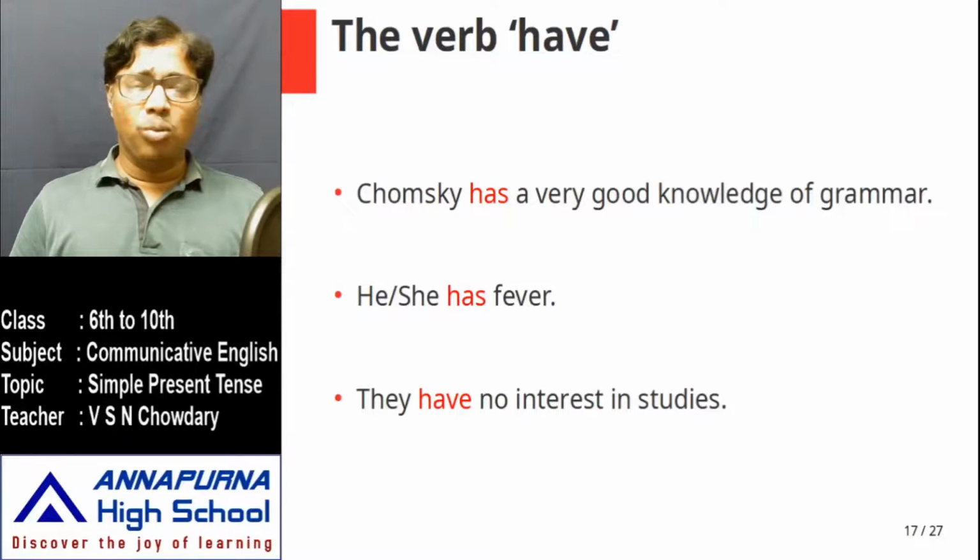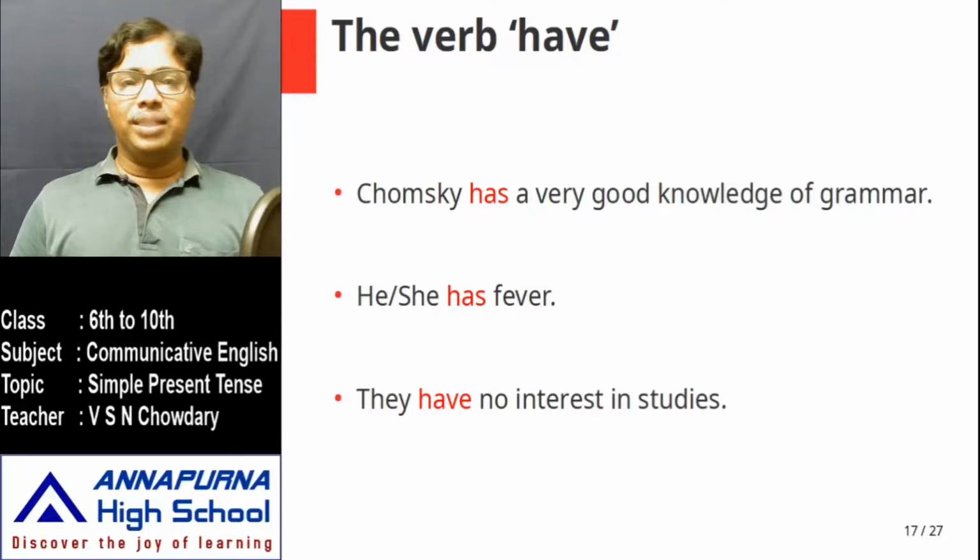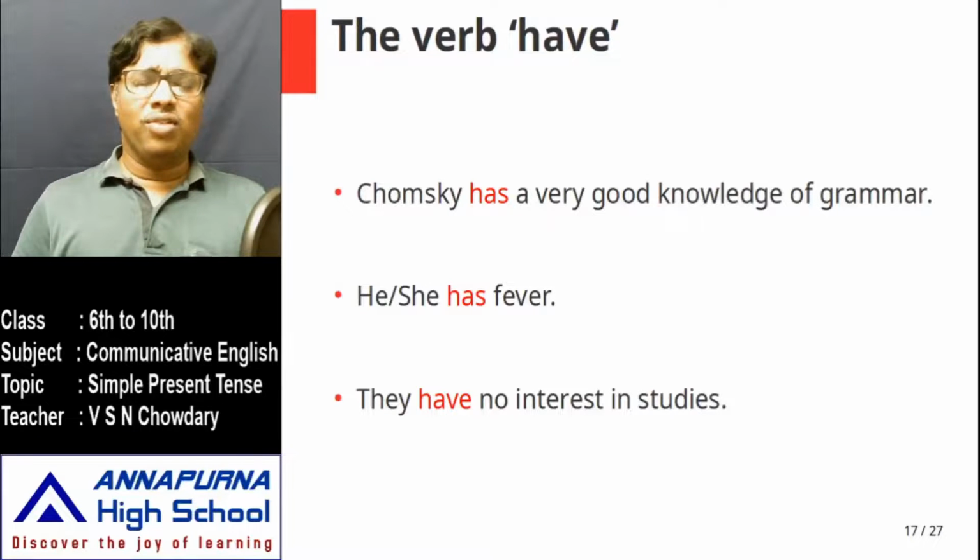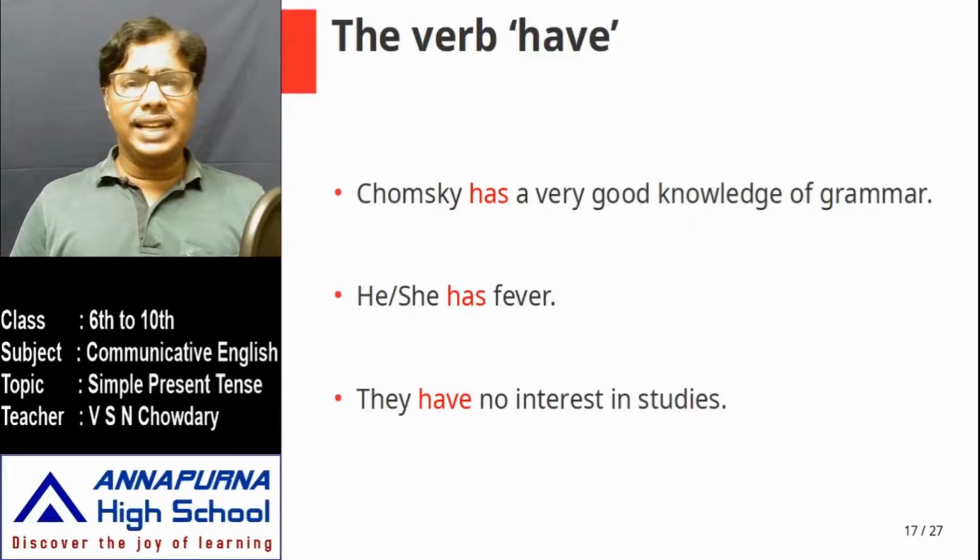Both convey the same thing. In the first one, you are using the be form: he is honest. In the second sentence, you say he has honesty. So which one do you prefer? When there is something that is inseparable from you, use the be form. And if it is something that is slightly apart from you, then use have.